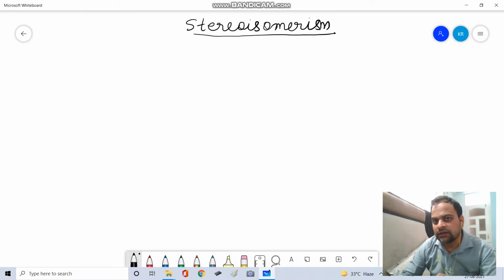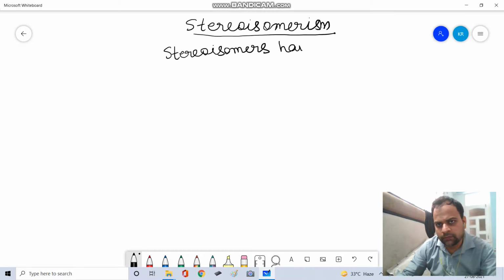Stereoisomerism is a phenomenon which is shown by stereoisomers, and stereoisomers have the same molecular formula. Their molecular formula is the same.